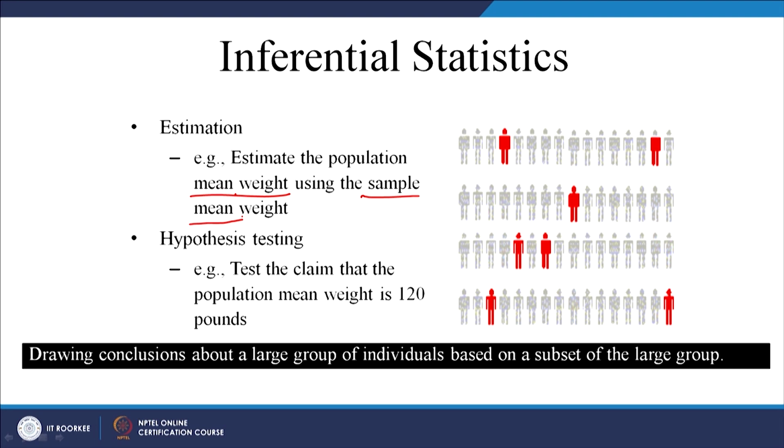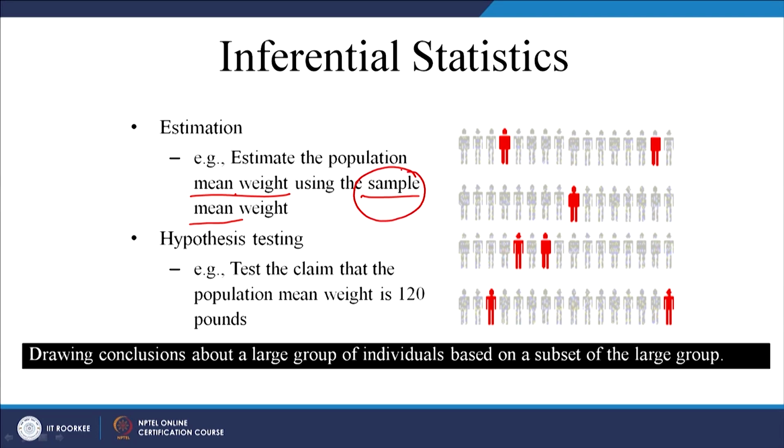Let us say there are 30 students in your class and you want to know the average weight of the class. What should you do? You should take a sample from that class, find out the mean and say that this mean is equivalent to the mean of the population.